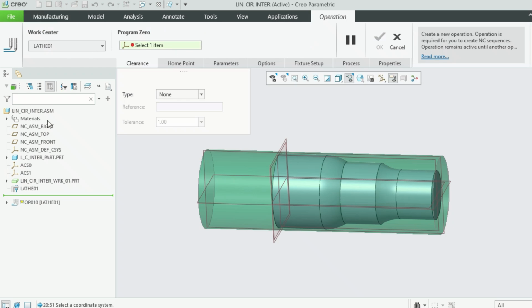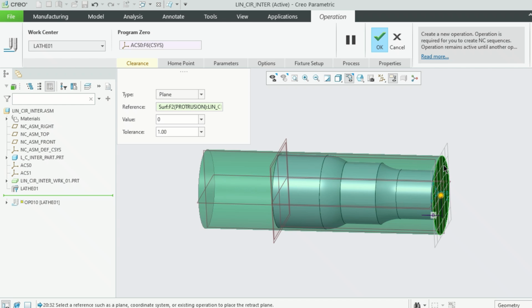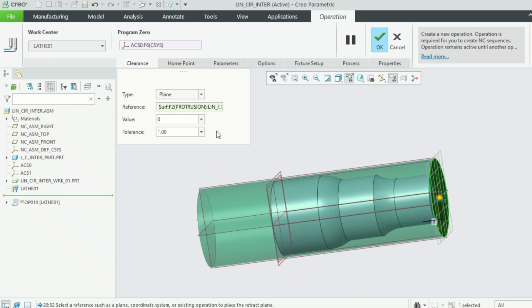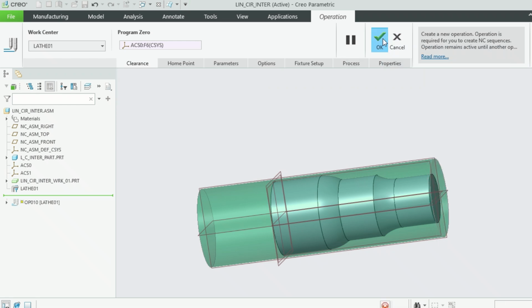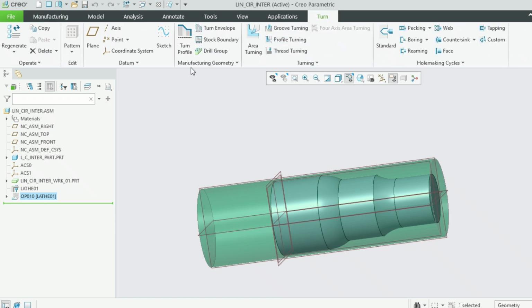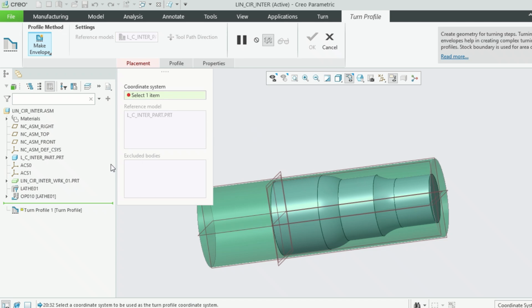This operation is with respect to this work datum plane, and with an offset plane. This is where the clearance starts. Let's keep it like that. Tolerance, let's keep it 0.001. And then the turn menu has come here. Let's create a turn profile. Let's go for automatic turn profile.